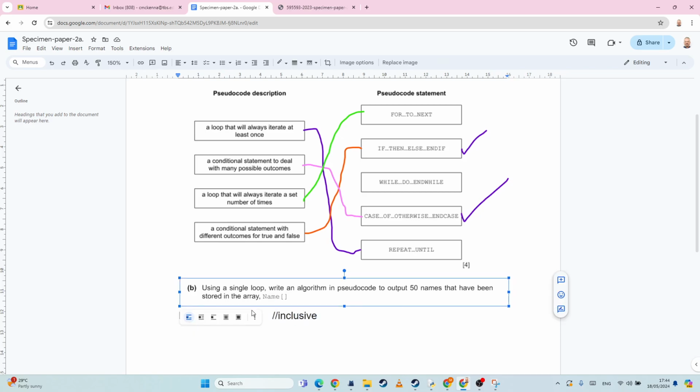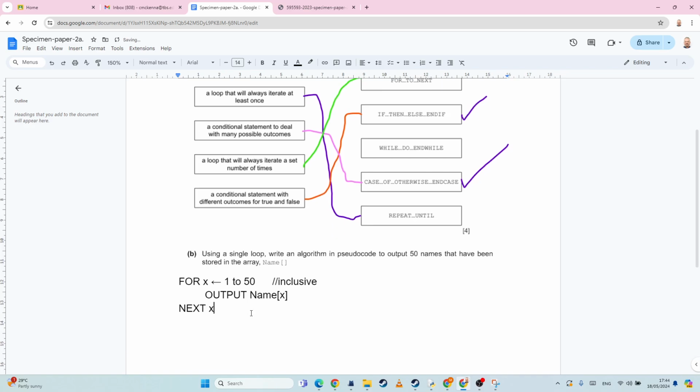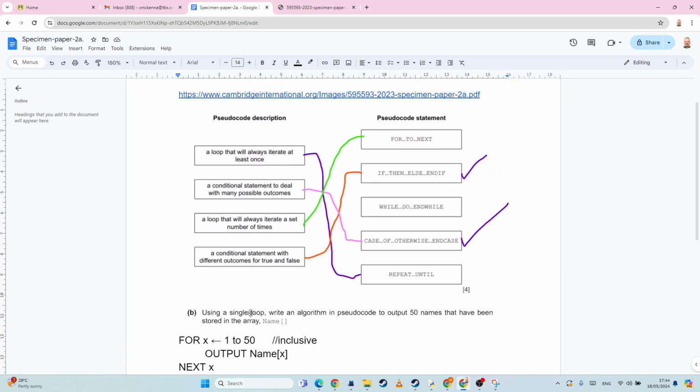To output 50 names. So how do we print? So we'd say output, and then we're going to take our array, name, square brackets, and we're going to output the name at position x. And then we should remember to do next x there. Oops, sorry, small x. Next x as well. And that's it. Okay, so some nice easy marks there. Yay.